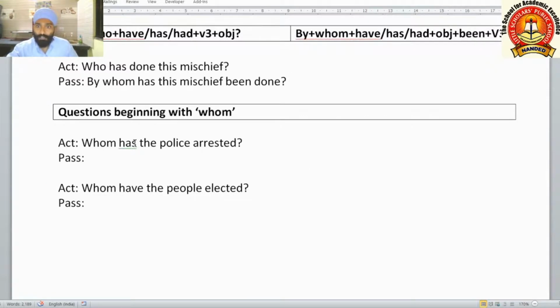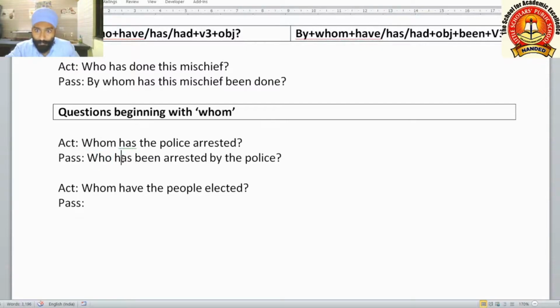Now let us see the questions beginning with whom, W-H-O-M. Whom has the police arrested? If such a question is there, whom will become who, W-H-O. Who has been arrested by the police? Here you have to take who instead of whom.